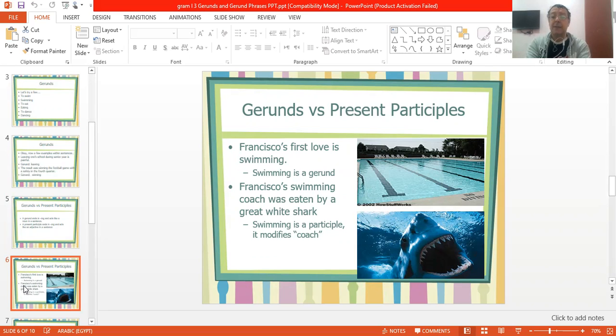We say the swimming coach or Francisco's swimming coach. So here, swimming is not a noun, it's an adjective which modifies the noun coach. And now I think the difference is clear between the gerund, which acts like a noun, and the participle, which acts like an adjective or a modifier.